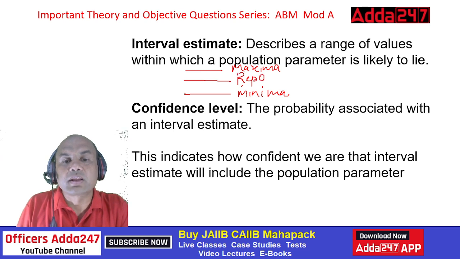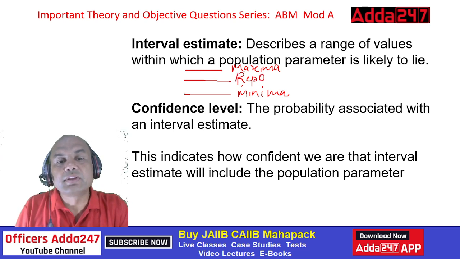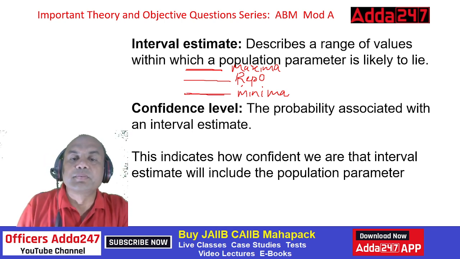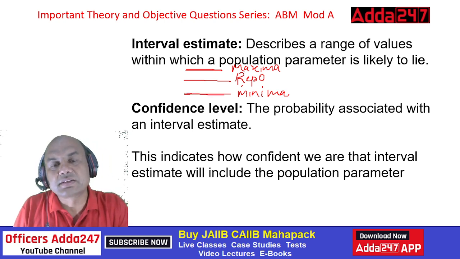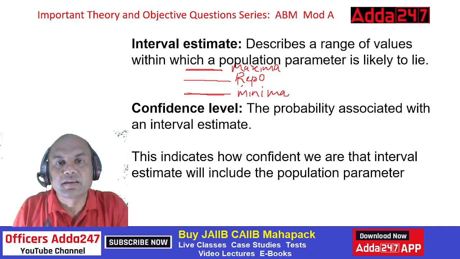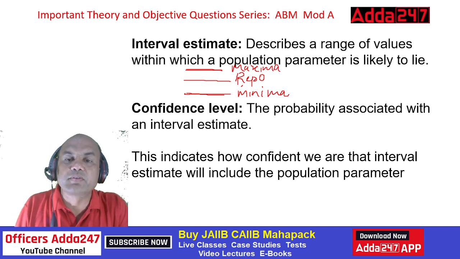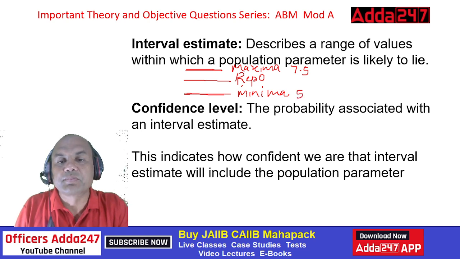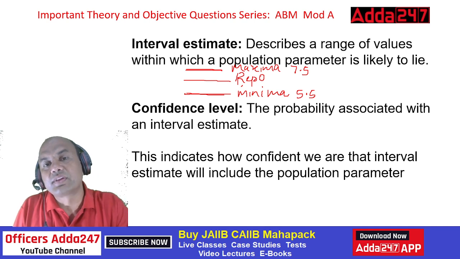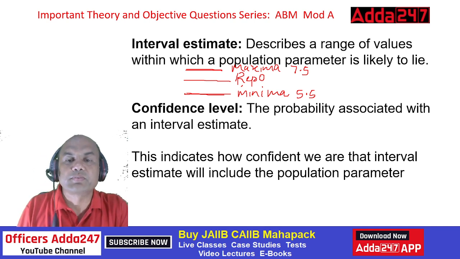What are the chances my repo rate will lie within this upper and lower range? Suppose I give a range of 7.5 at the maximum and 5.5 at the minimum, saying the repo rate will lie between 7.5 and 5.5.